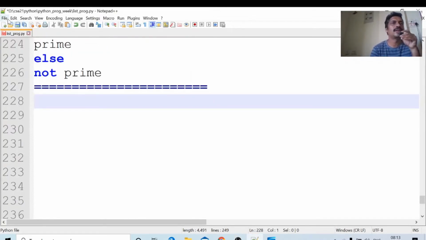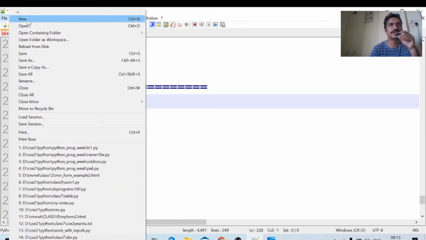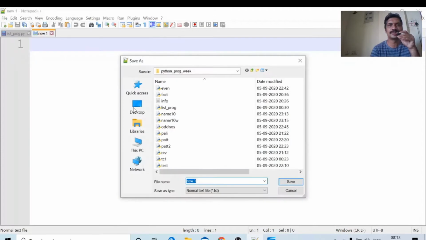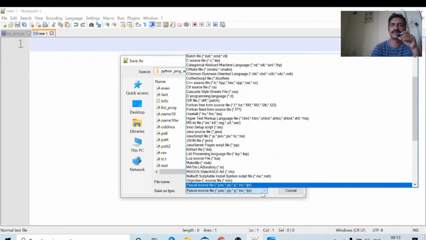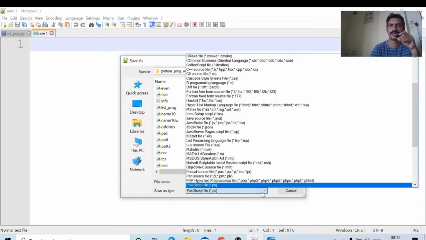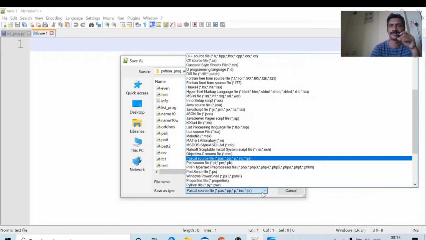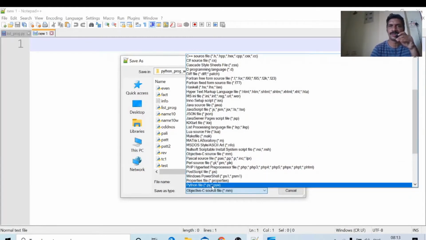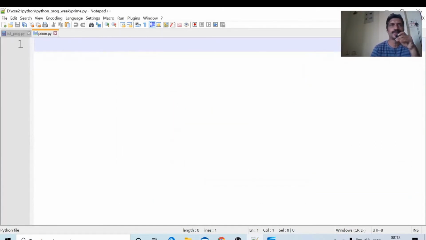Okay, now we will create a new file. New, save as prime. What is the extension of the Python file? The extension of the Python file is always .py. Python file, save. Okay, first I will read the number, n equal to.